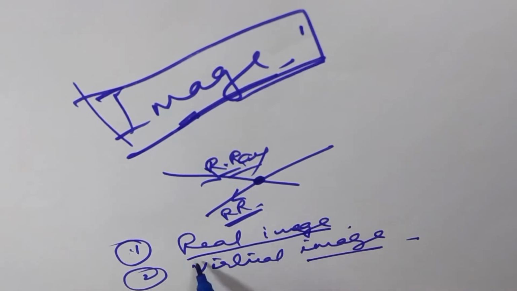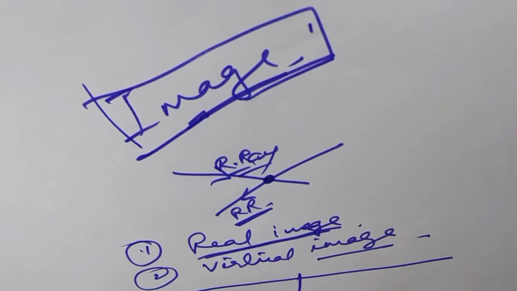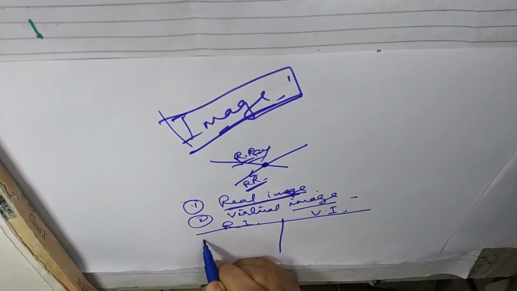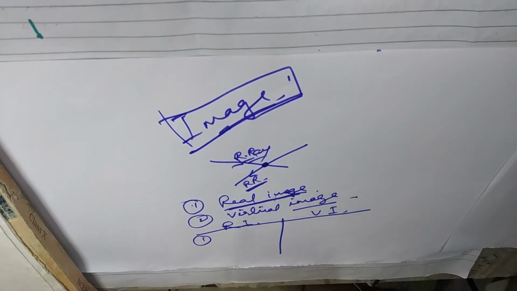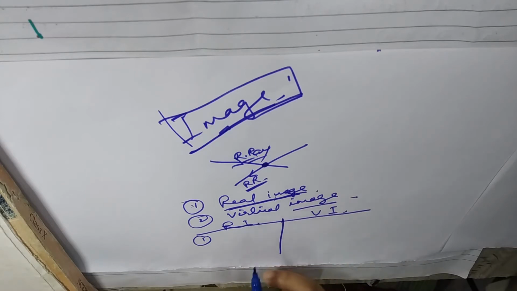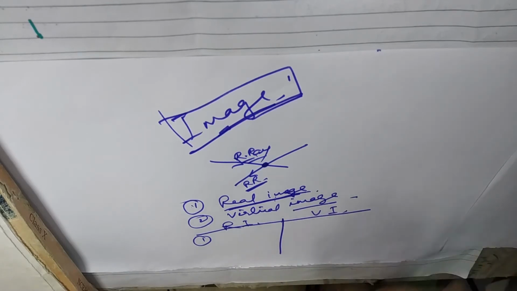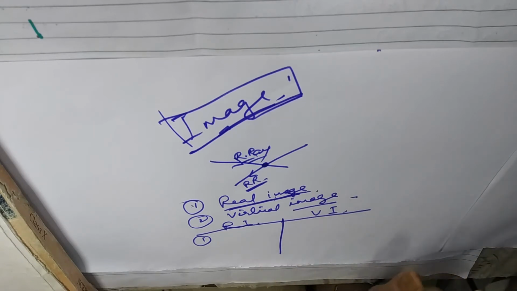Now, what is a real image? You can see the difference between real image and virtual image. Number one, a real image is formed by rays which are actually reflected. Actual reflected rays form an image, and that image is called a real image. But a virtual image is formed by extended reflected rays. I will explain this one later.